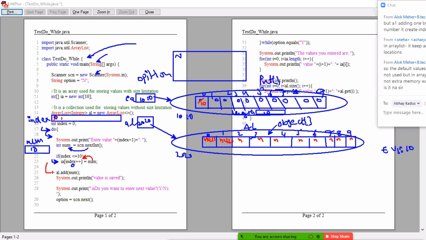Then go to al.add. To the add method, I am passing num. Babu Buji, this num is passing as what type? Array list of Integer, na? Integer is not a primitive data type. It is an object. In the background, what happened? An Integer class object is created, 10 is stored inside, and it is pointing to it. Everyone got clarity? Yeah?